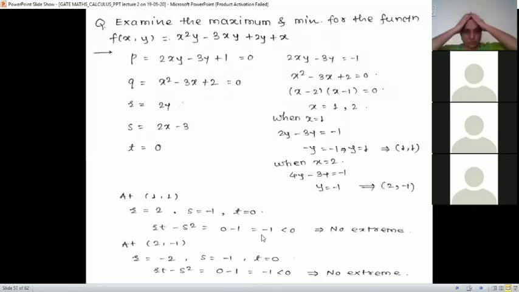See this question. Examine the maximum and minimum for the function. The function again has two variables. So we are finding P, Q, R, S, T. P is dou z by dou x, so 2xy minus 3y plus 1. All the derivatives you need to find out: Q, R, S and T. Just check all the derivatives.